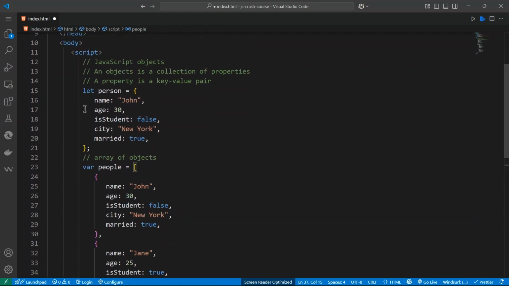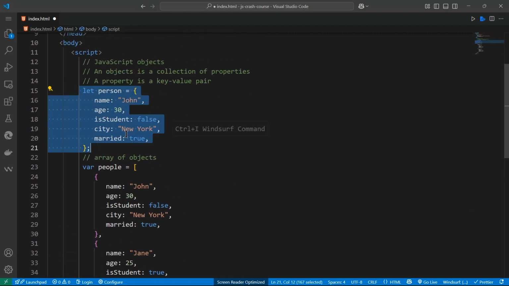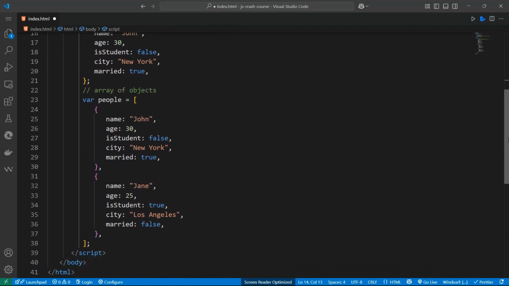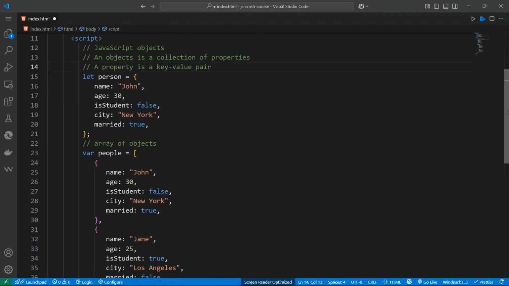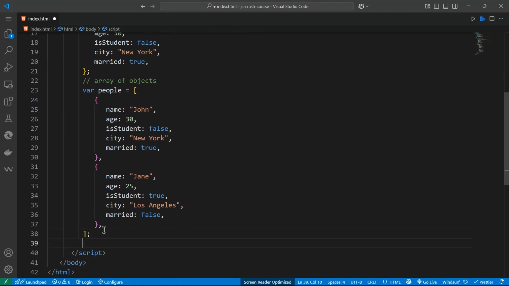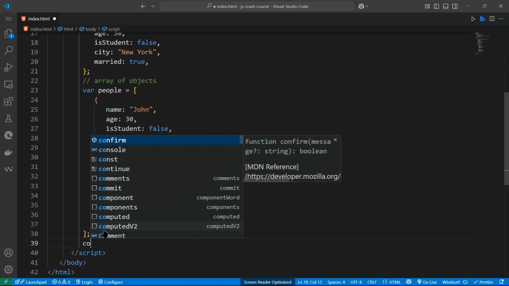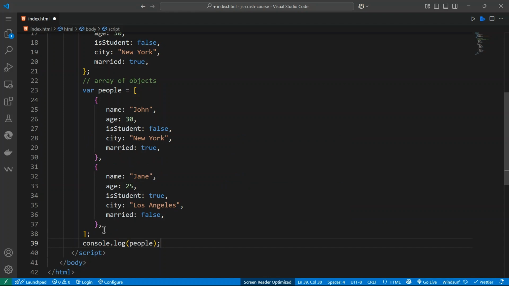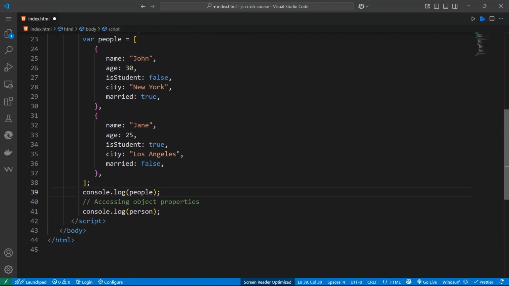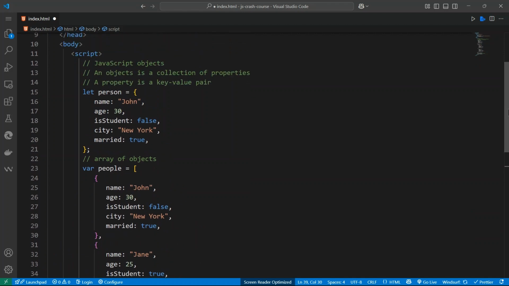We just want to play around with the person object and arrays. So we can console.log people, and also console.log person. With person we can log the whole object, and then also access the value or access the property.